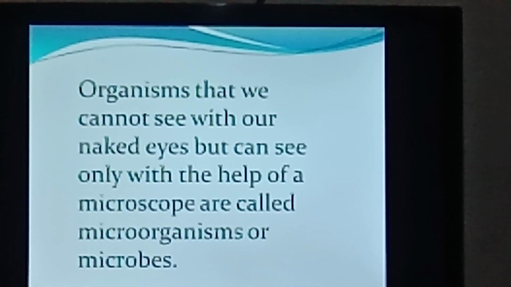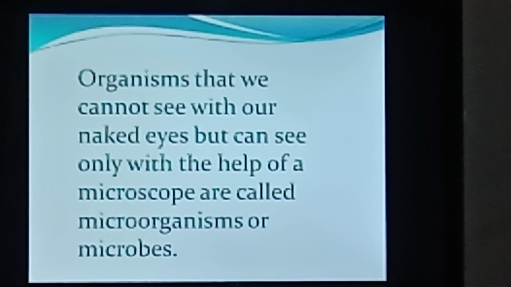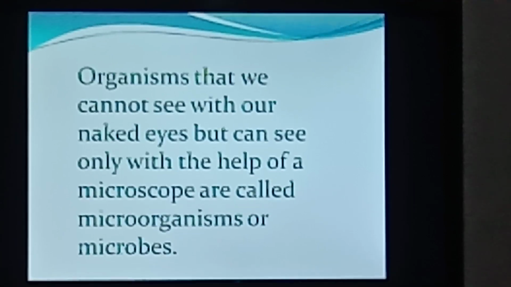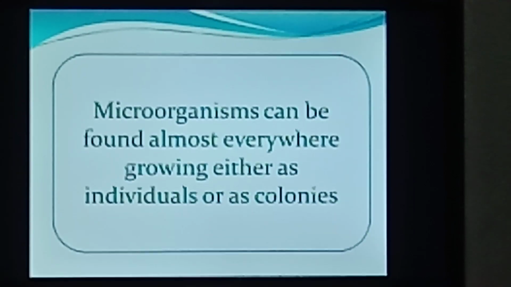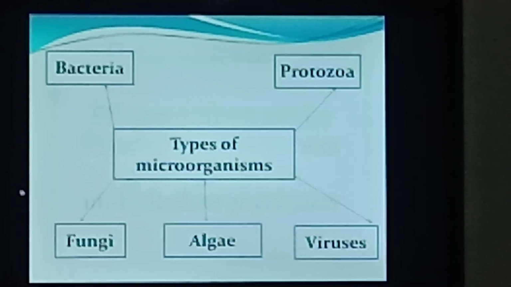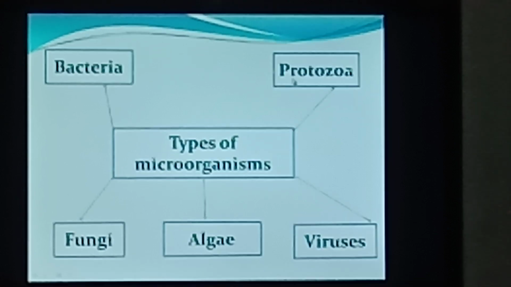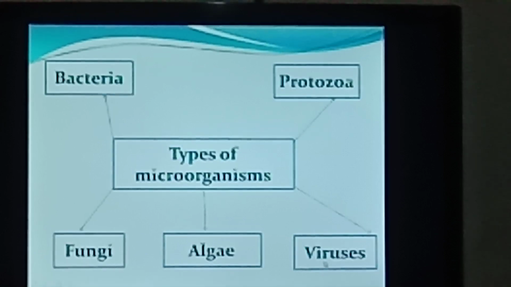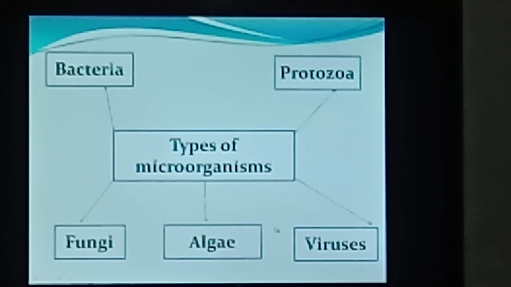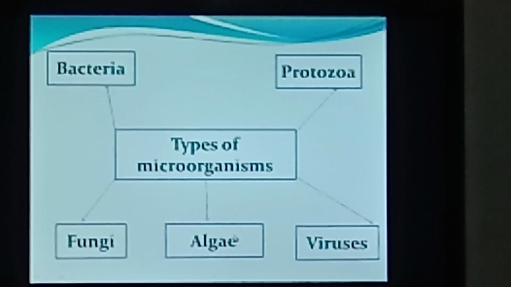They either live as individuals or in groups or colonies. We can categorize them into five groups: bacteria, protozoa, fungi, algae, viruses. Let us study them one by one.